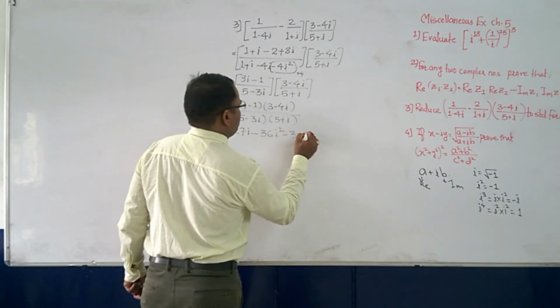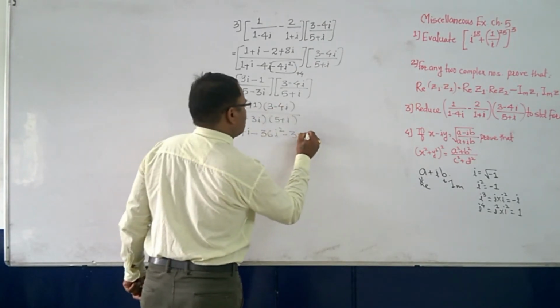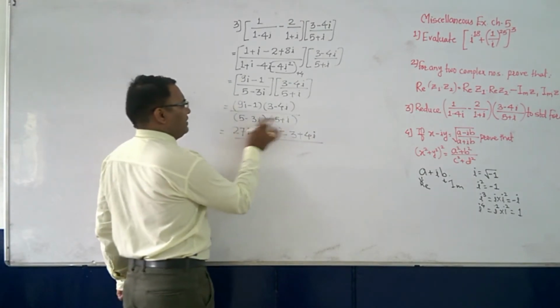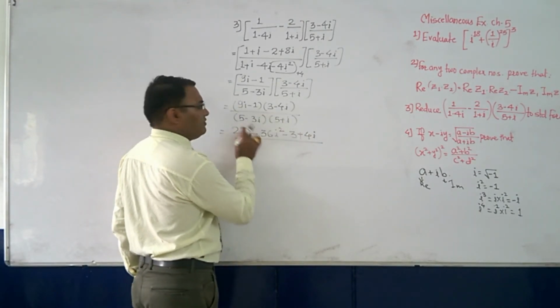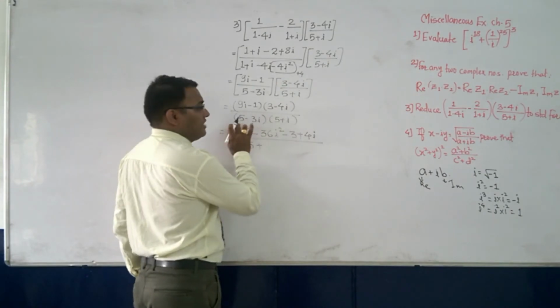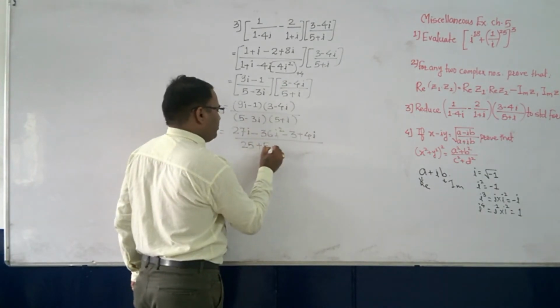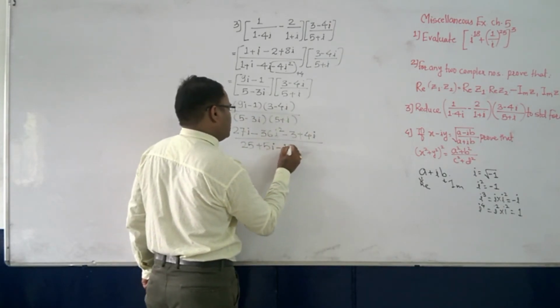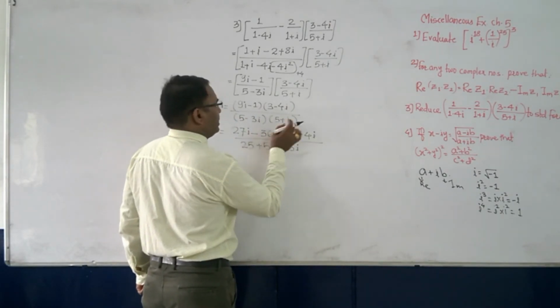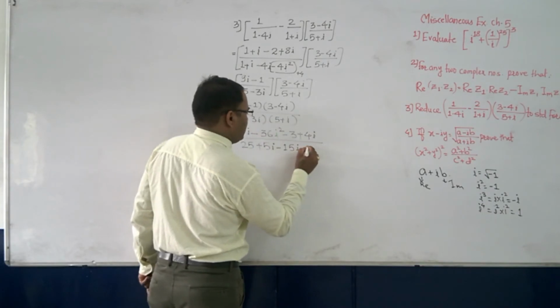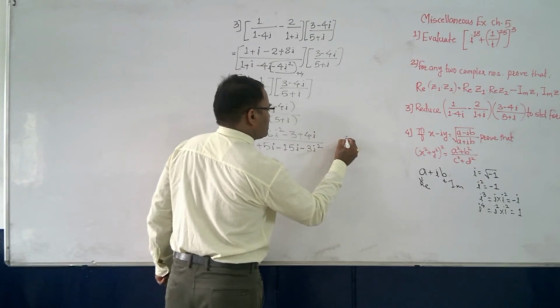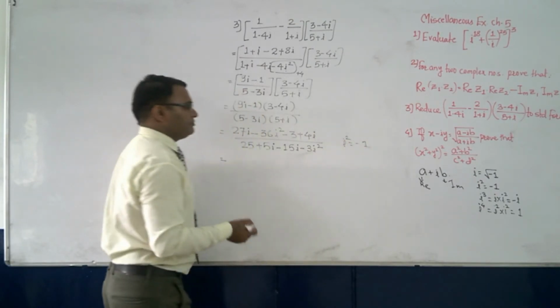Then minus 1 into 3, minus 3. Then minus 1 into minus 4 is what? Plus 4i. Okay, and then 5 5s are 25, then 5 into plus i will give you 5i, 5 into minus 3i will give you minus 15i, and then i into minus 3i will give you minus 3i square. And again what we can do is, i square is equal to minus 1.